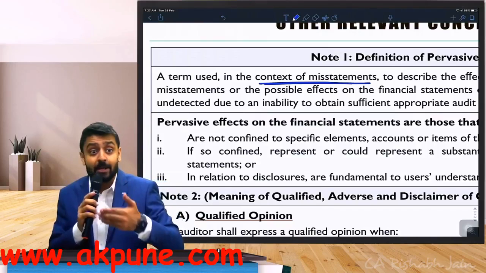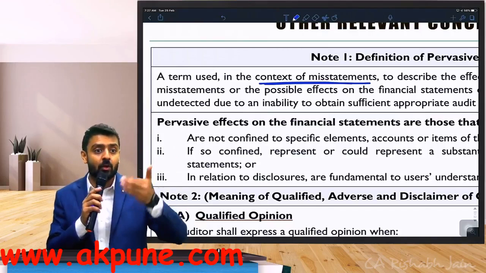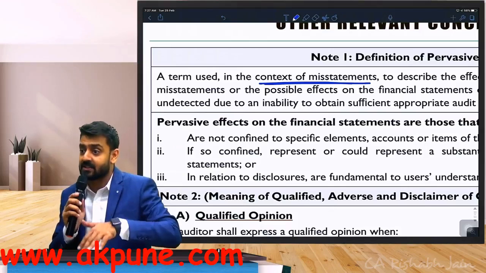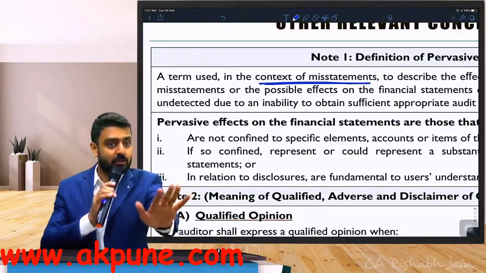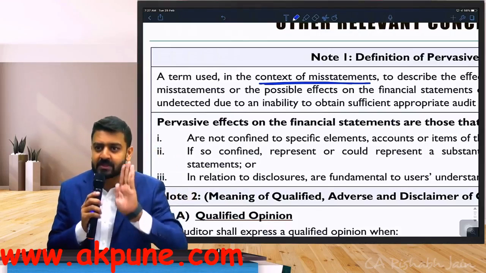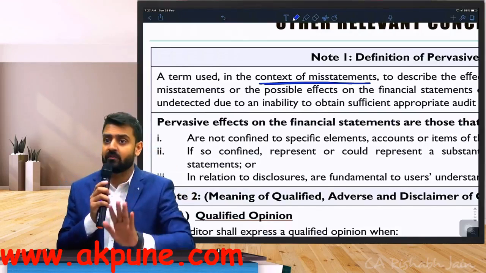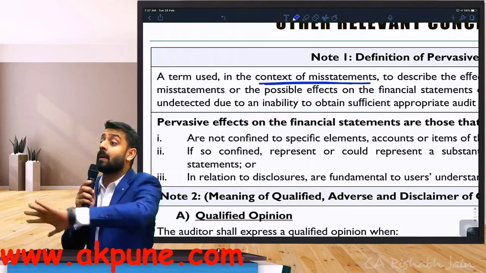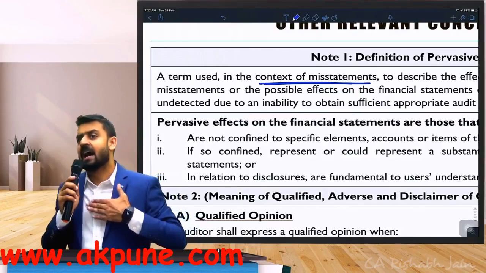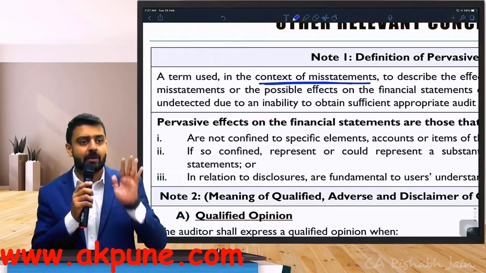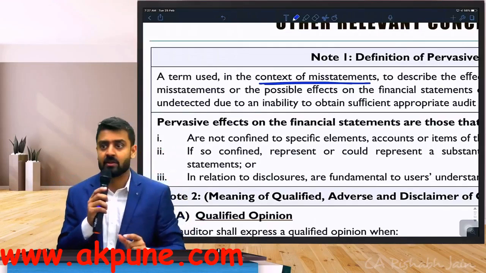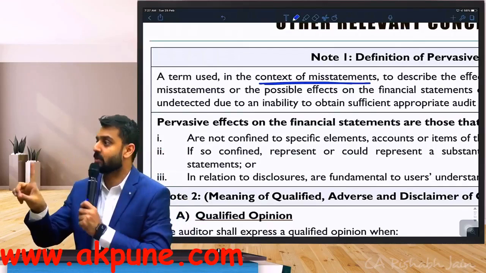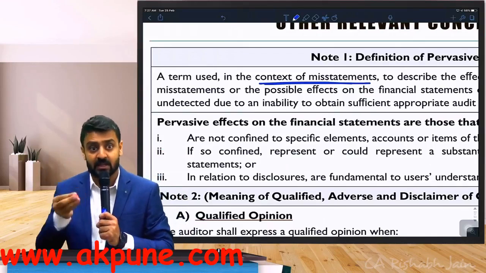And when I say the manipulation is not going to impact one area, you take a loan, you take that hit, you're going to pay interest over that also. You will have other related party transactions. It is going to impact multiple areas. So when I say the effect of a misstatement is not confined to one account balance, not confined to one element, but it is impacting multiple parts of my financial statements, I can conclude this kind of misstatement looks to be pervasive in nature. Do you understand at least one situation? There are 3 such situations, but this is just one of them.